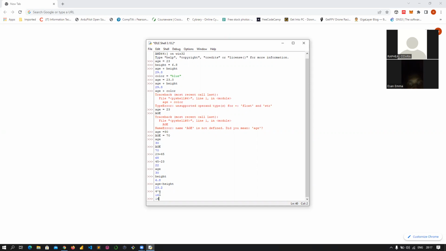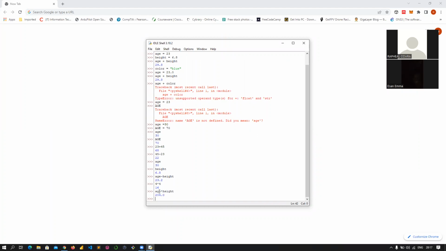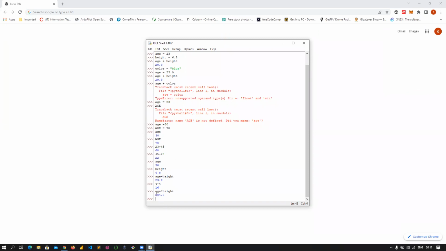And don't forget, every arithmetic operation you are doing, you could also do that with a variable. So I could say age here multiplied, sorry, pardon my typo, I could say age here multiplied by what? Height, which is 23 multiplied by 6.8. I'm going to get 204.0. So make sure you practice what I'm teaching you.